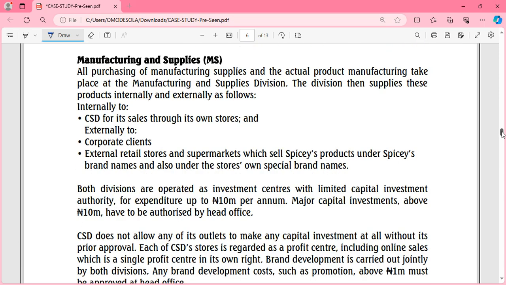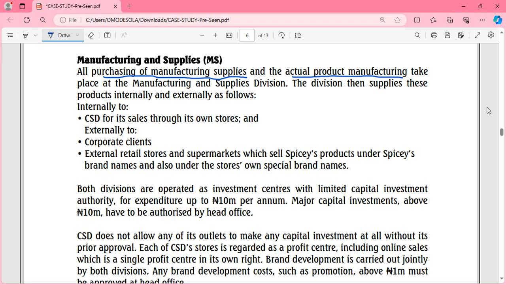Now, the second division is the manufacturing and supplies. As the name implies, they are in charge of manufacturing and supplying. They purchase the materials that they will use, that is the purchasing of manufacturing supplies, and the actual manufacturing of the products. So they actually do purchasing, though I don't know exactly how they do their method.